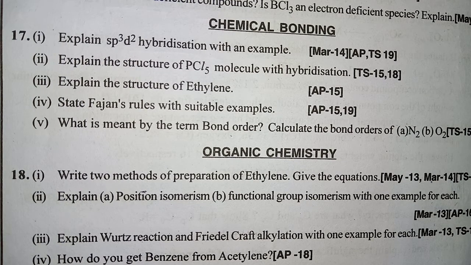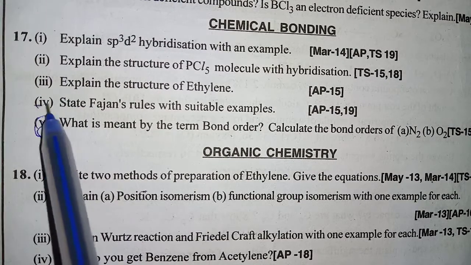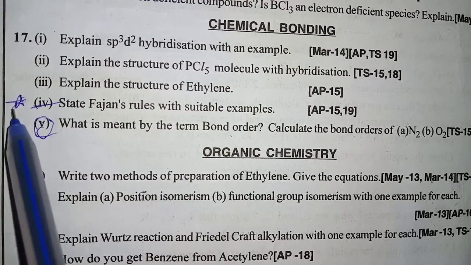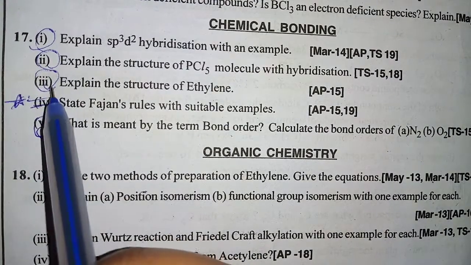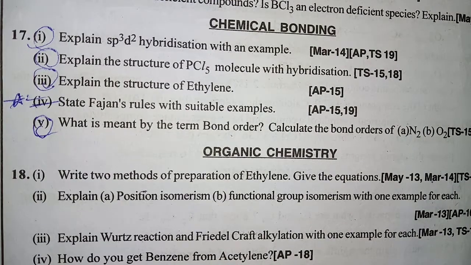Bond order is most important. Paramagnetic, diamagnetic, that we have to write. Calculate the bond orders of N2 and O2. This is the most important question. This is a 2-star question. And these 3 questions are mostly asked in the public examination.